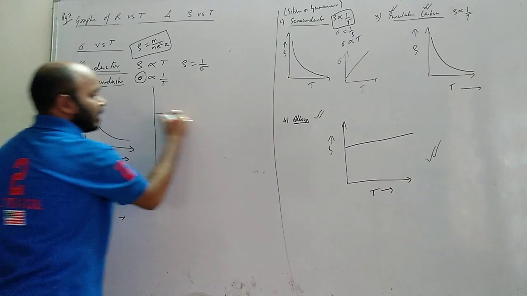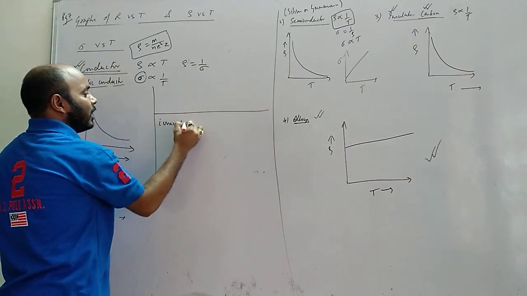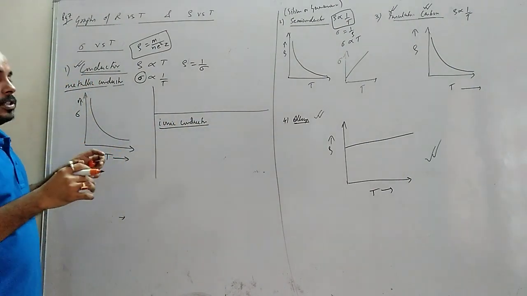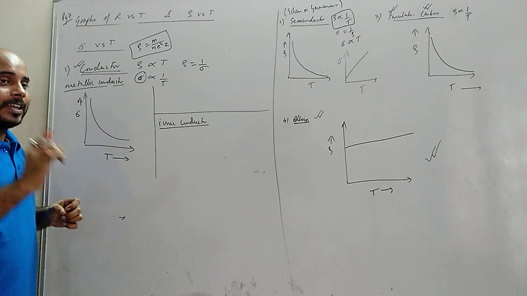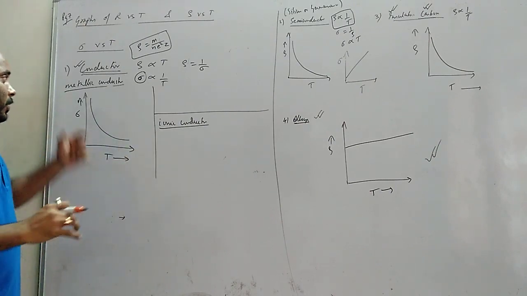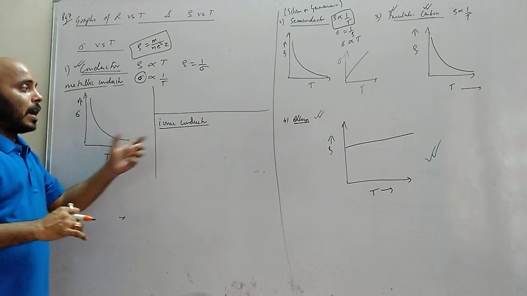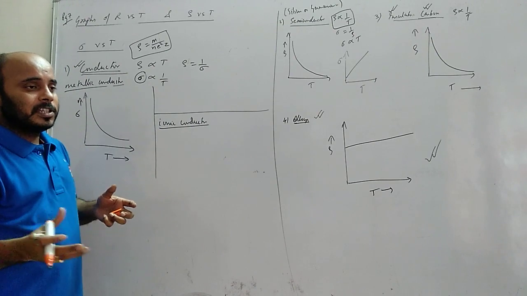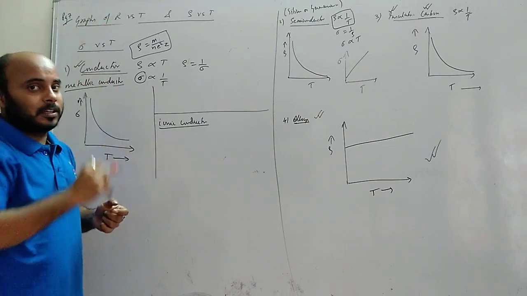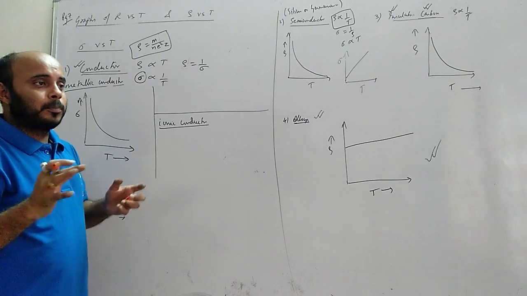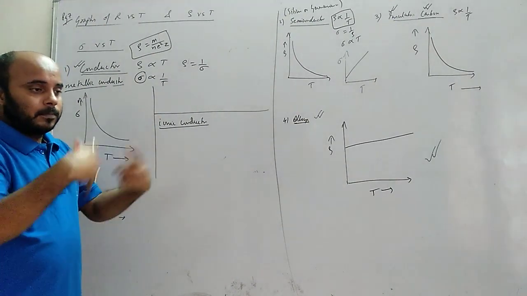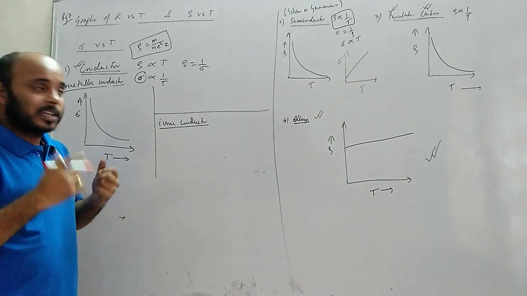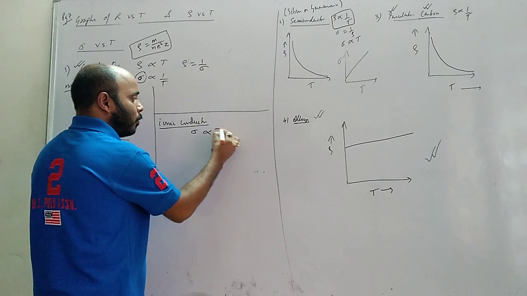Okay. But sometimes they ask you for ionic conductors also. Now basically if I talk about ionic conductors, what am I talking about? It's not exactly electrolyte. It consists of ionic bonds. These consist of covalent bonds. Okay. So in case of ionic bonds, what is happening now? With increasing temperature, bonds break like in a semiconductor. Bonds break, okay? So when the bonds break, more charge carriers are produced. So when more charge carriers are produced, what is happening? Conductivity is increasing. So in these cases, conductivity is proportional to temperature.